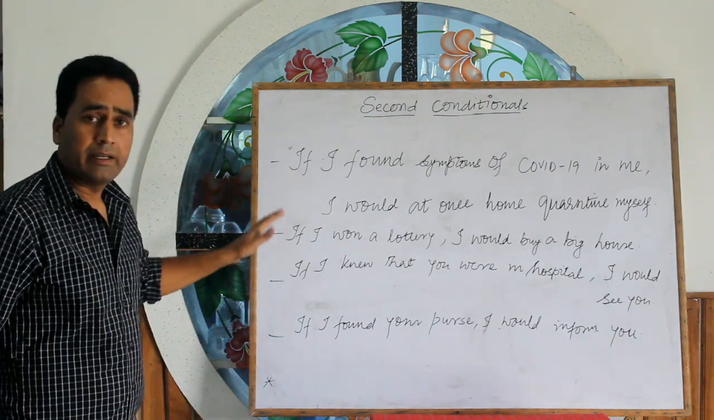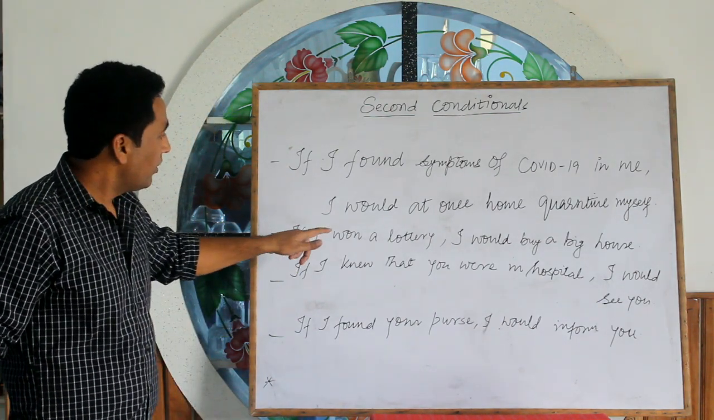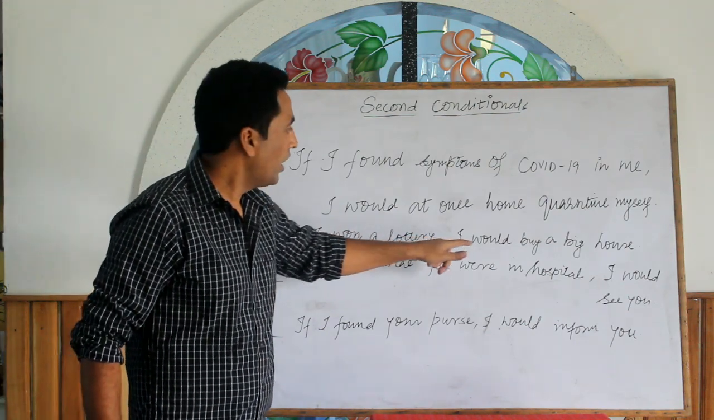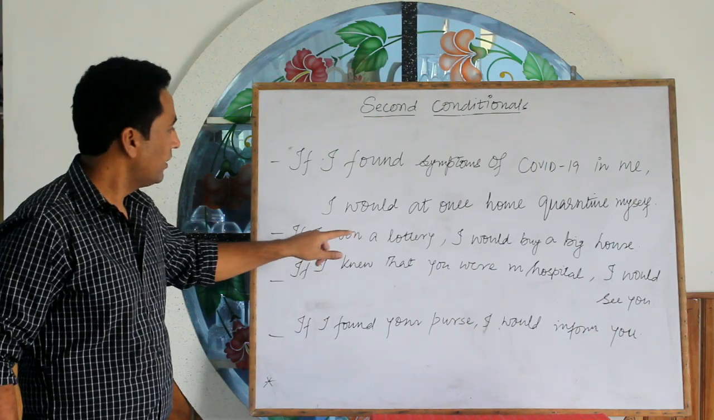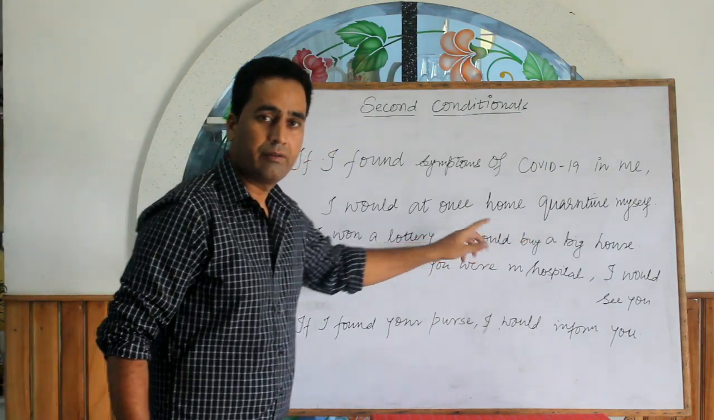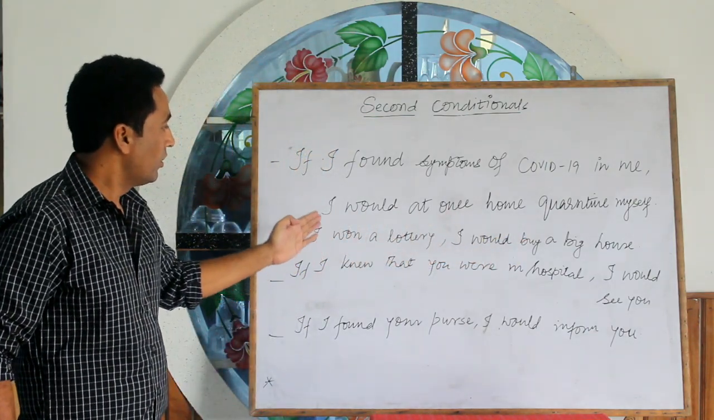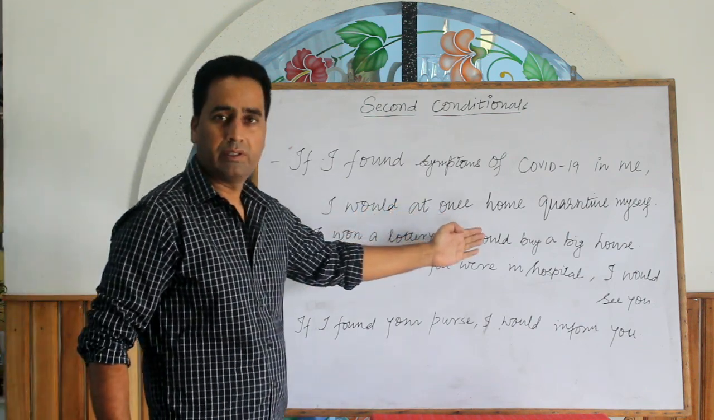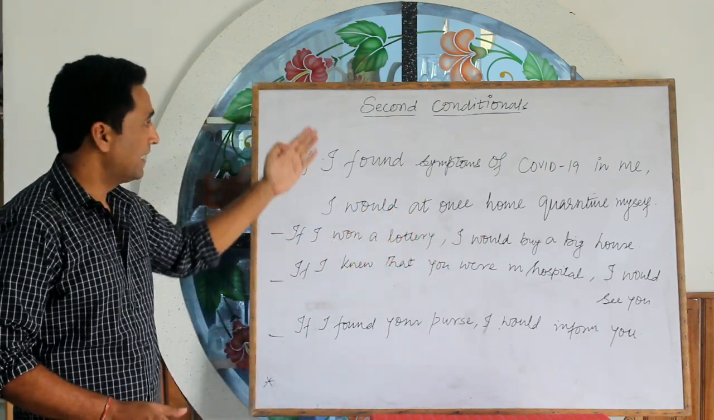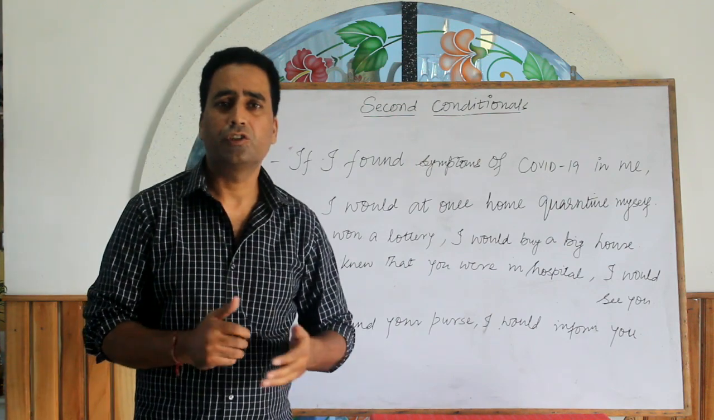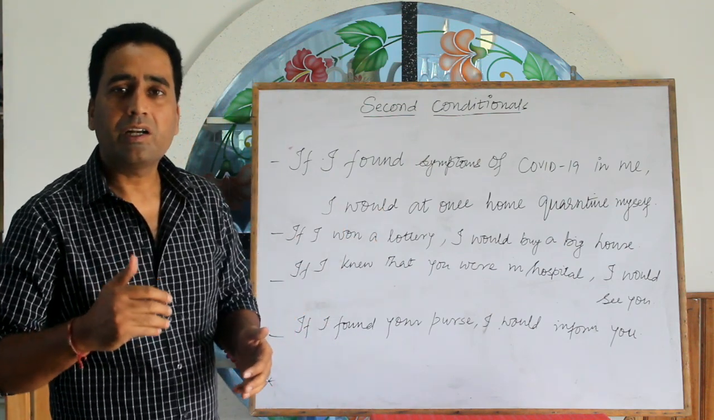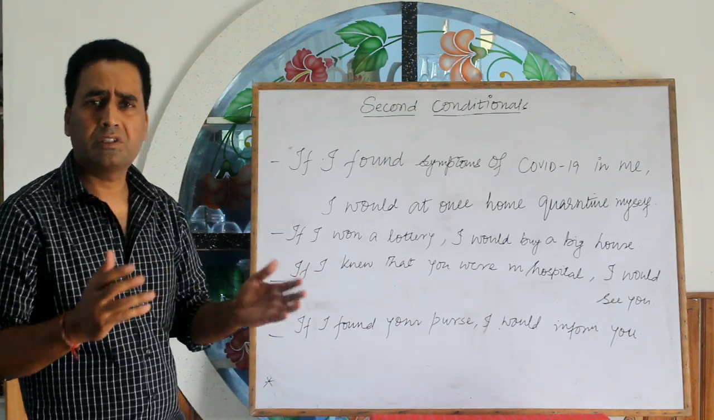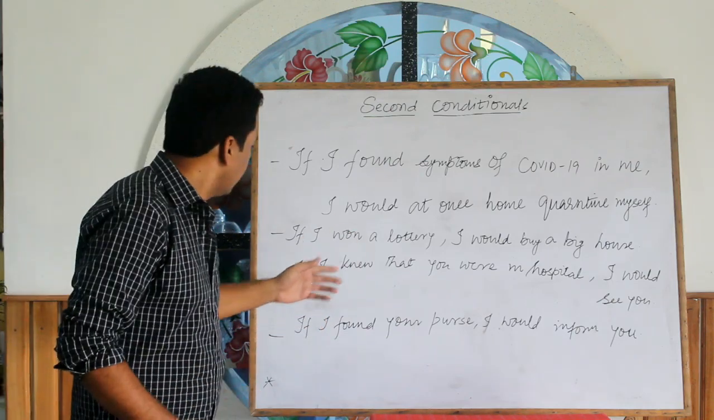Take another example. If I won a lottery, I would buy a big home. If I won, I would buy. When this happened, this would happen. So these sentences are unreal situations. They are unlikely, but they are not impossible. They are hypothetical situations in these sentences.